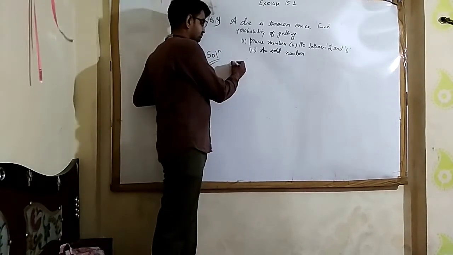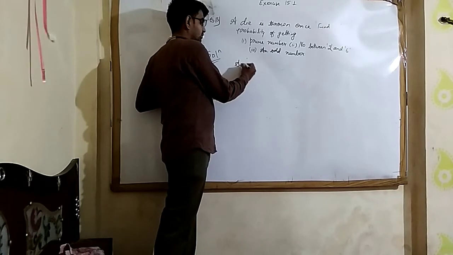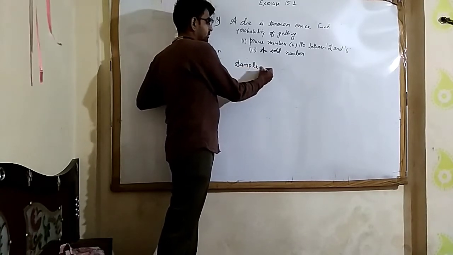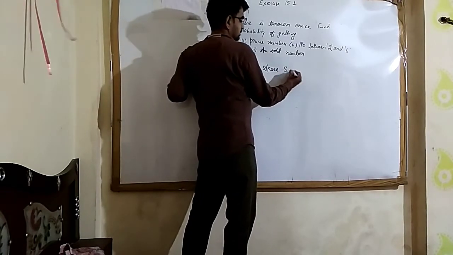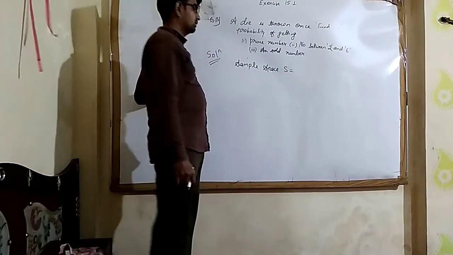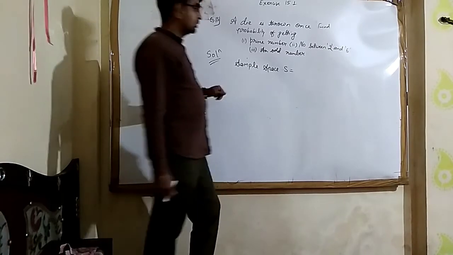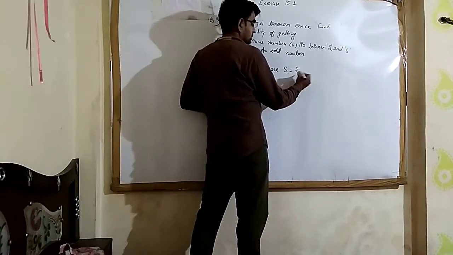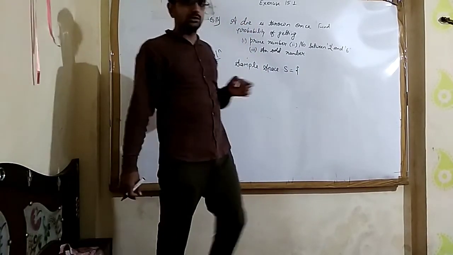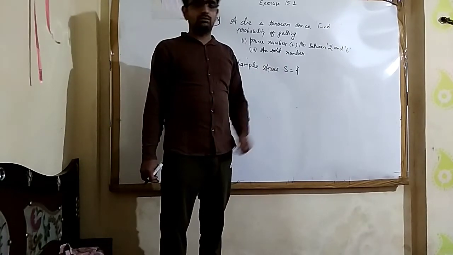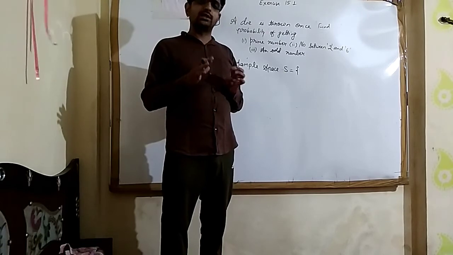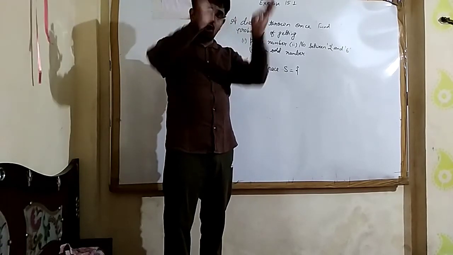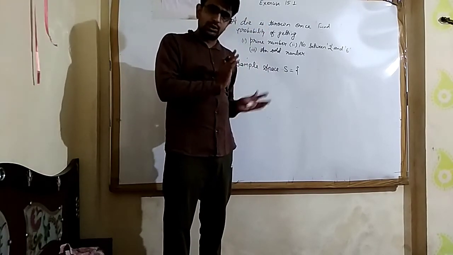So what will be the sample space? What is sample space actually? I have told this in the previous lecture: sample space is nothing but the set of all total possible outcomes.